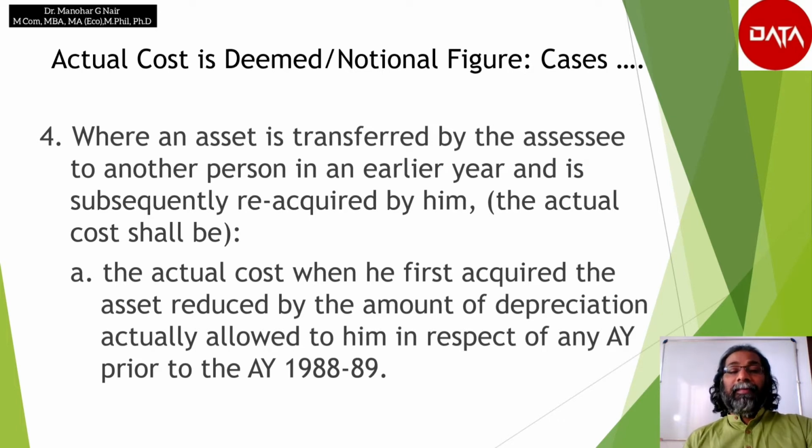Situation A: the actual cost when he first acquired the asset, reduced by the amount of depreciation actually allowed to him in respect of any assessment year prior to the assessment year 1988-89.